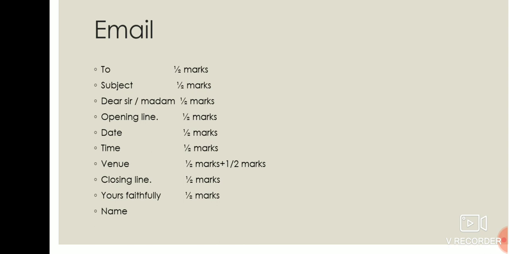Dear sir or madam, whatever. If there are two judges, or one or two more, then if one is male, one is female, whatever it is, then for both you will write dear sir or madam, or dear sir. Then opening line means I would like to invite you, or I would like to tell you or inform you, or we are organizing, whatever, that is half mark. Same as notice, date, time and venue you will put here, either in a paragraph or the same way. That will contain the same marks, half, venue, half plus half. Closing line means we are anticipating your positive reply, or we are waiting for your arrival. That will be the closing line.